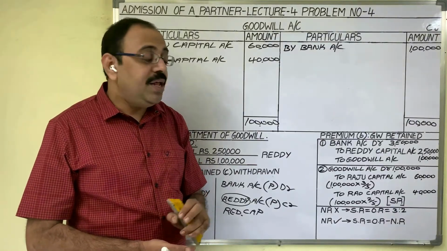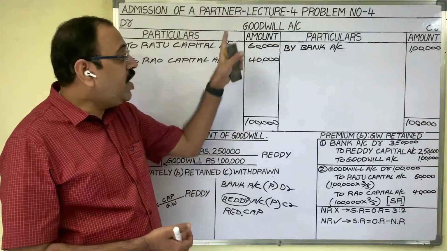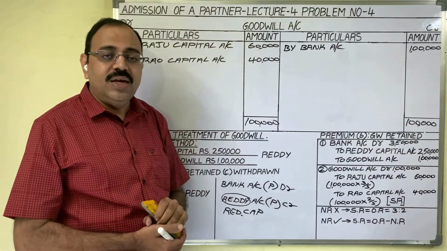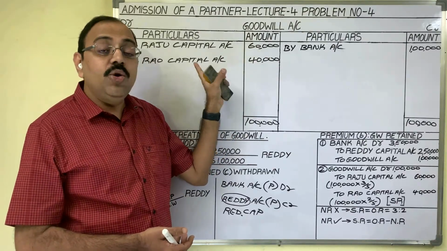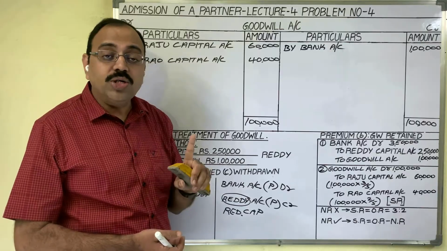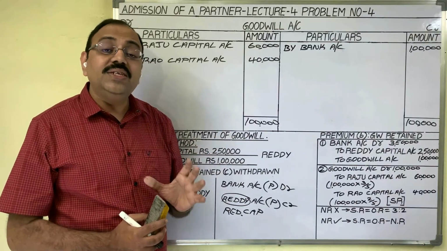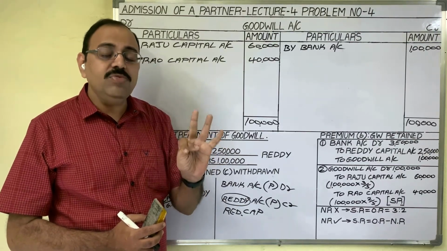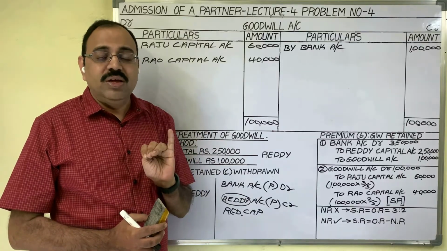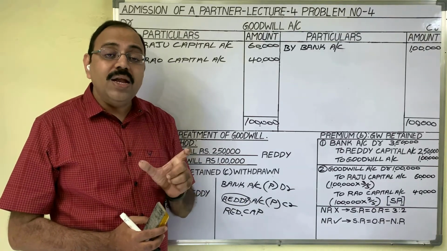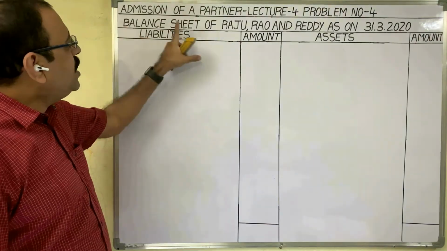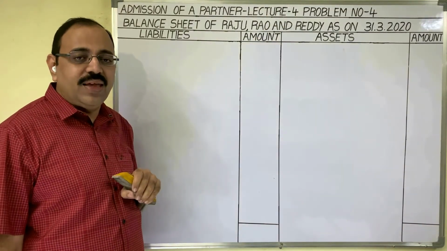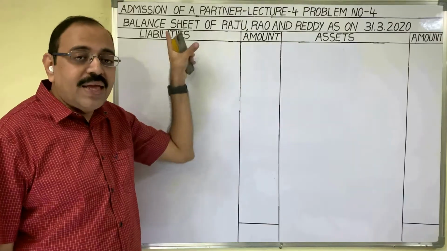So remember, under premium method BBIT, in goodwill account we should not get any balance carried down. Goodwill account should get closed like this. As goodwill account is closed, in new balance sheet under asset side, we should not show any goodwill amount. With this, ledger is completed. Under ledger, we prepare revaluation account, capital accounts, bank account, goodwill account. Finally, we have to prepare the balance sheet of all the three partners. Balance sheet of Raju, Rao and Reddy as on 31st March 2020. As new partner's name also we are adding in balance sheet.